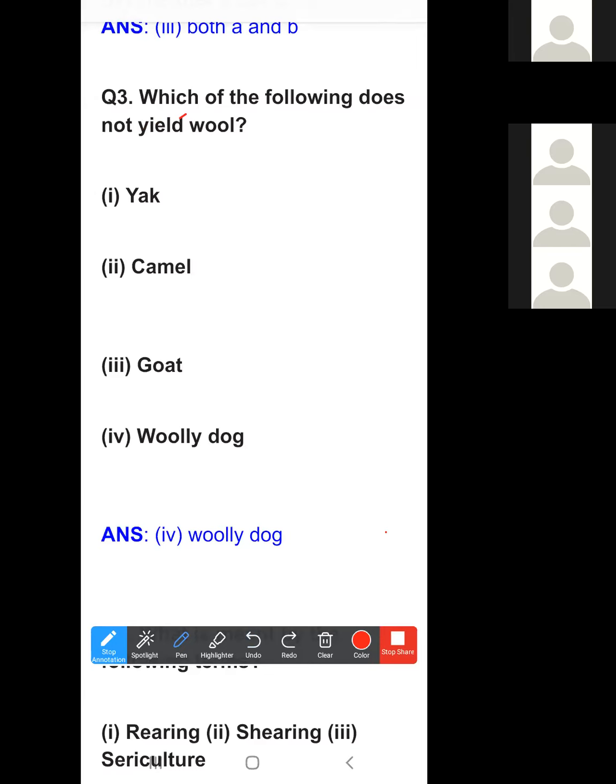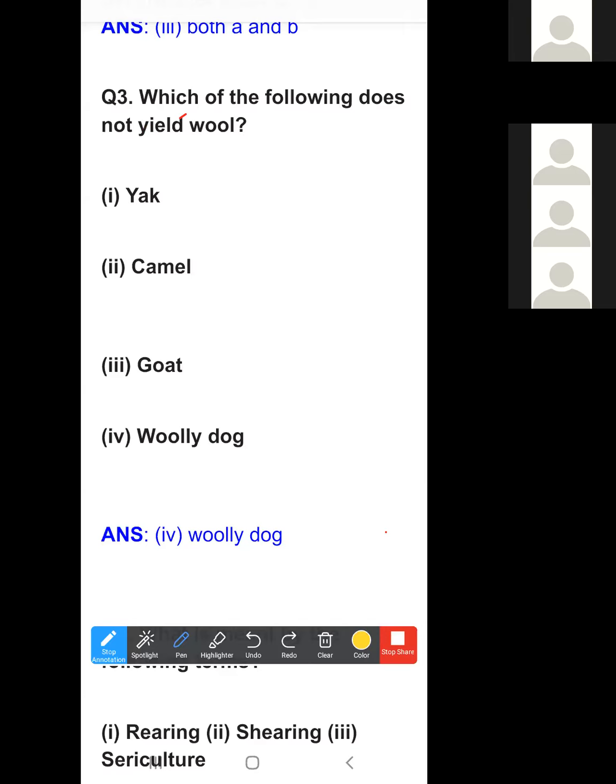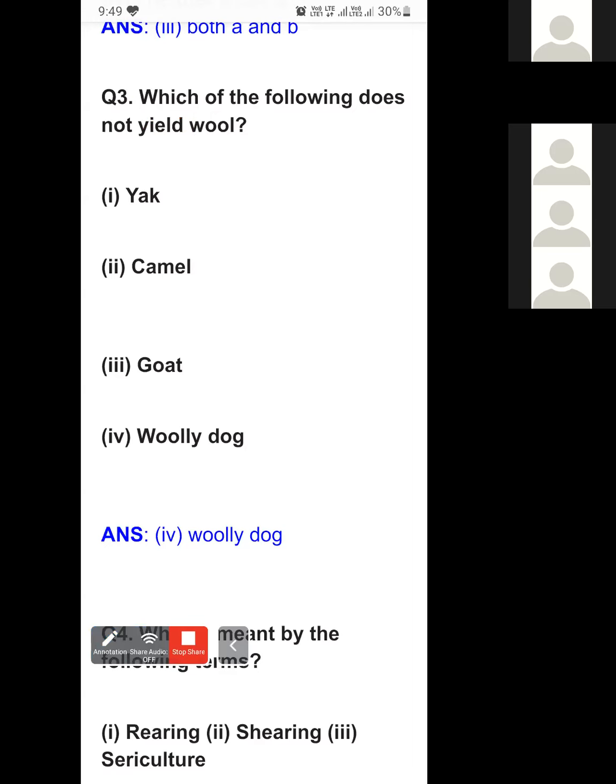Yield means output. I'm trying to write, but the cursor is not working well. Okay, the cursor is not working, so you may write this down. The meaning of yield: yield means total output, total paidawar. That is the meaning of yield.